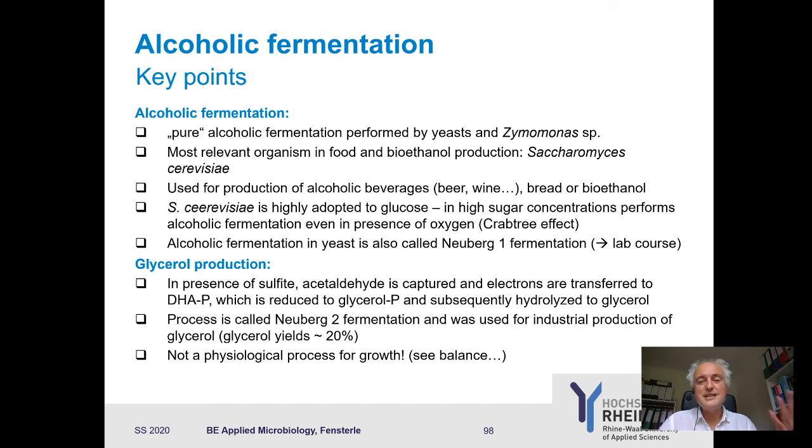So even in the presence of oxygen, yeast switches to an anaerobic alcoholic fermentation pathway due to this high efficiency with respect to the rate. And this is then called the Crabtree effect. That's very important because for breweries and so on, if this were not the case, you would need to work always in strict anaerobic conditions, which makes things more difficult. As it's yeast, you don't care too much about getting an anaerobic condition. You're fine if there is just enough sugar, and yeast will go with the fermentation.